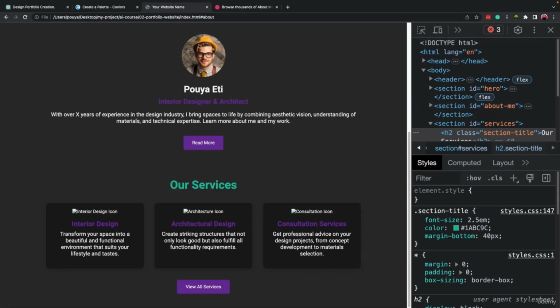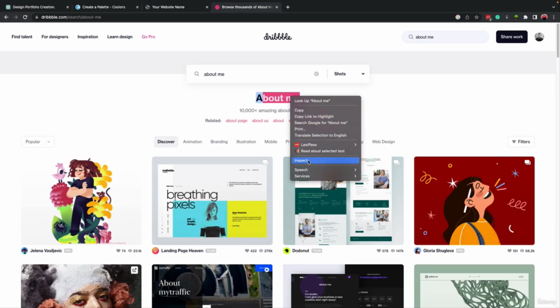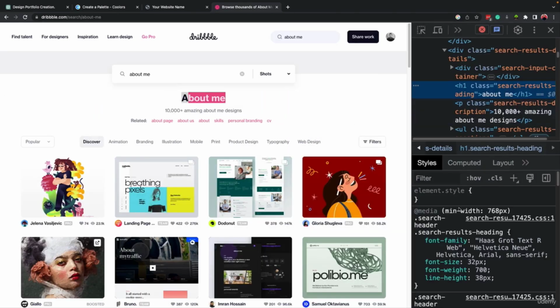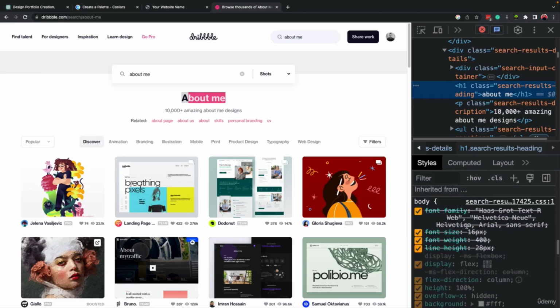It will not change the actual website. You can go to any other website and do the same thing. For example, we can come here to Dribbble. I can select this text here, go to inspect, and I can go around here and find the color if they have.